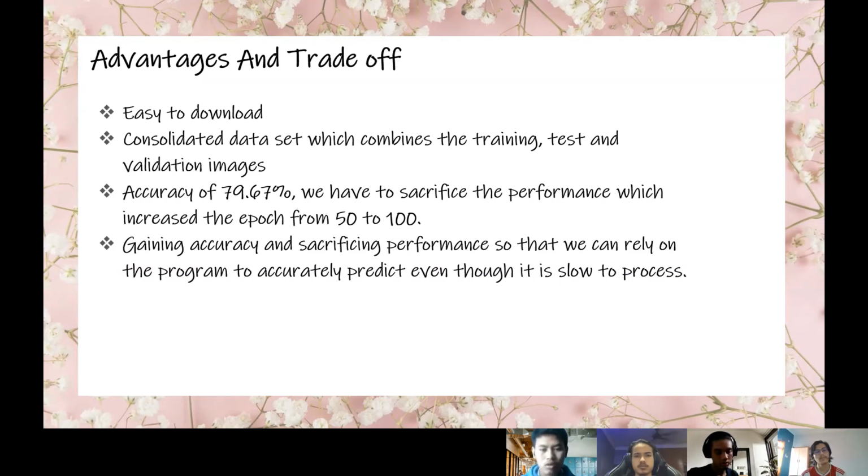For an accuracy of 79.67%, we have to sacrifice performance, which is increasing the epoch from 50 to 100. We stick to gaining accuracy and sacrificing performance so that we can rely on the program to predict accurately, even though it is slow to process the experiment. So we can conclude that if we increase the number of epochs, we will increase our accuracy, but the performance of our experiment will be slow. I think that's all for me.